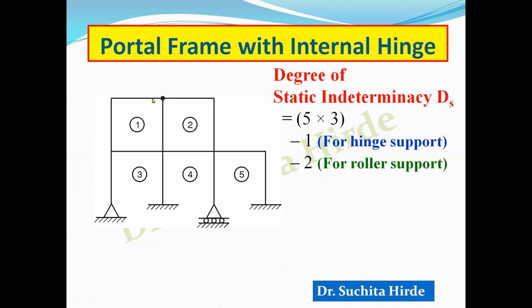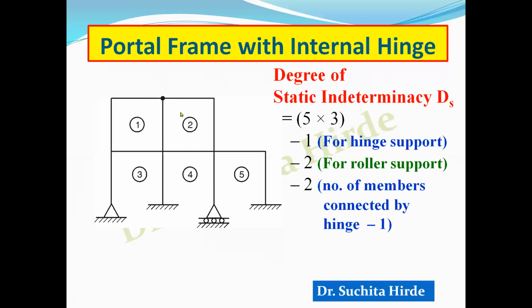Now you have to count how many members are connected with this hinge. So there are 3 members. So number of members minus 1, that you have to deduct. In this case, there are 3 members, so 3 minus 1 is 2. So you have to deduct 2 from this total to get the final degree of static indeterminacy in case of an internal hinge.